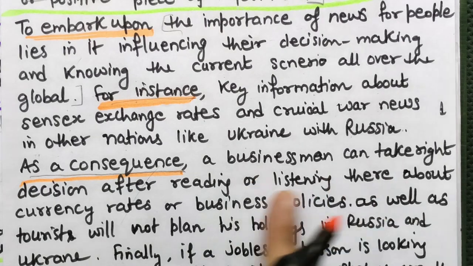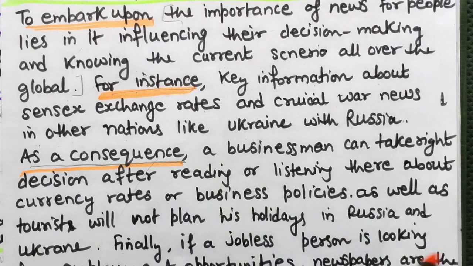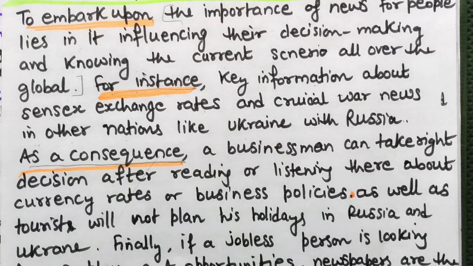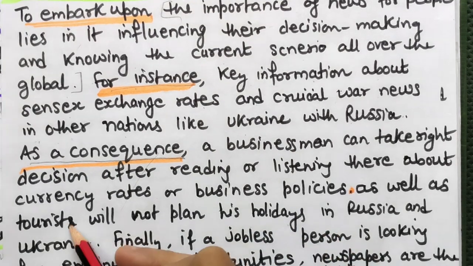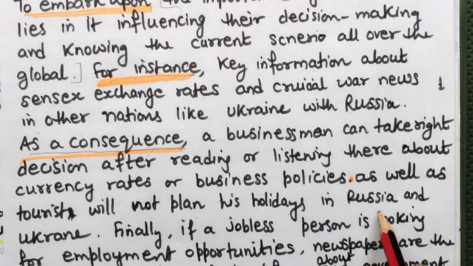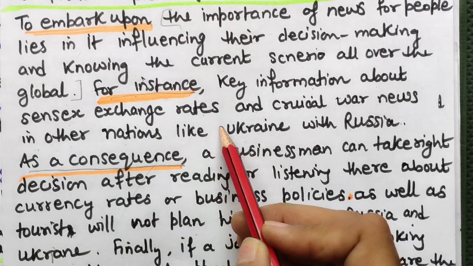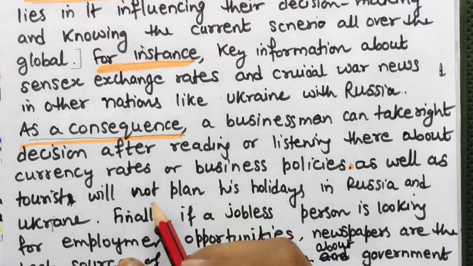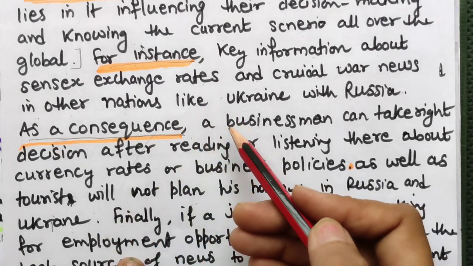A businessman can take right decision after reading or listening about currency rates or business policies, as well as a tourist will not plan his holidays in Russia and Ukraine. So that you should understand how I have given the example and how I am using this example in the explanation of what will happen after this news.